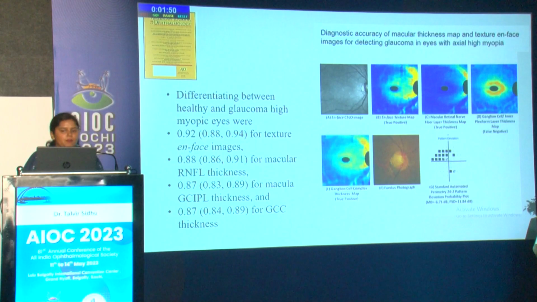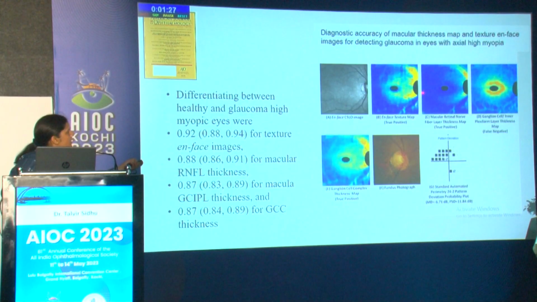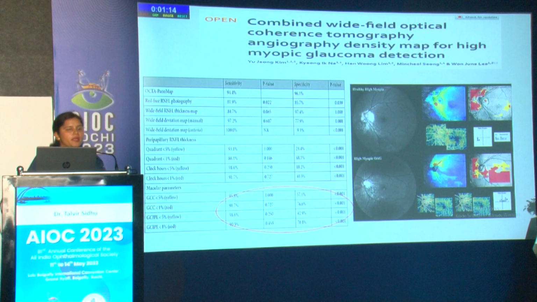Nowadays we are all looking at NFAS images. Here we can see the NFAS image, and it is giving us some thickness of the retina. We know that the retinal nerve fiber layer, although shifted temporally, shows a very good thickness map on the NFAS image. Similarly, if you look at this eye, you can see a wedge-shaped RNFL defect, which corroborates with the visual field defect, although some peripapillary atrophy is present. So NFAS imaging has been shown to give a very good picture.